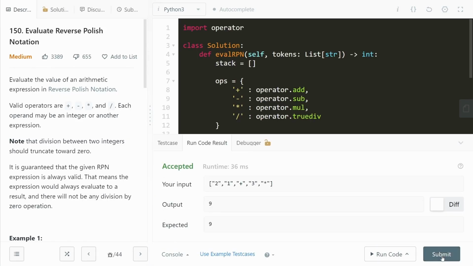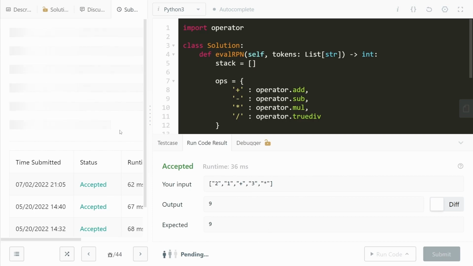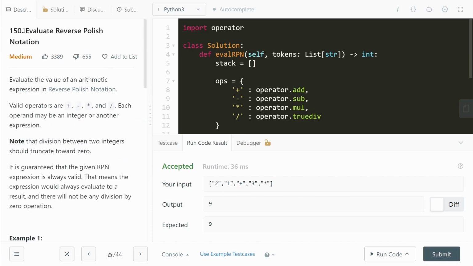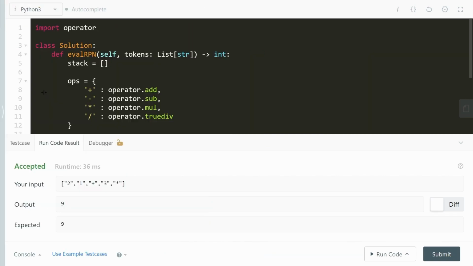So we'll run the code once. Okay, looks good. And we'll go ahead and submit this. All right, cool. So this works out. And yeah, this is sort of a formal implementation of evaluating reverse Polish notation.